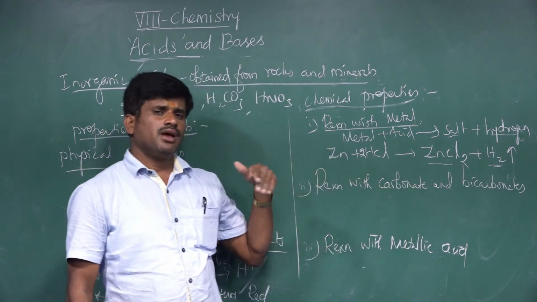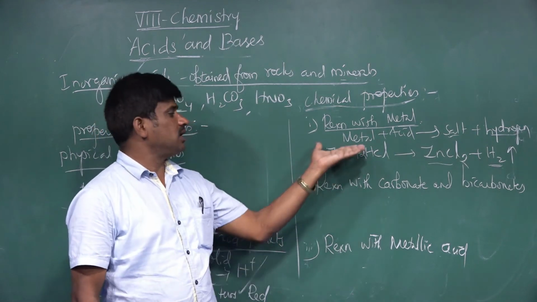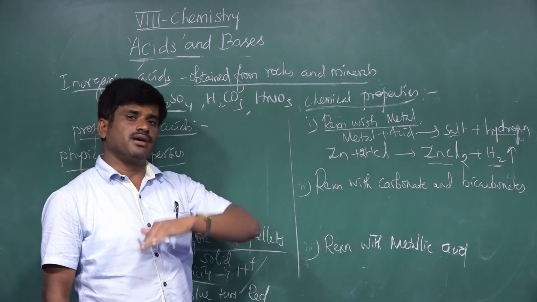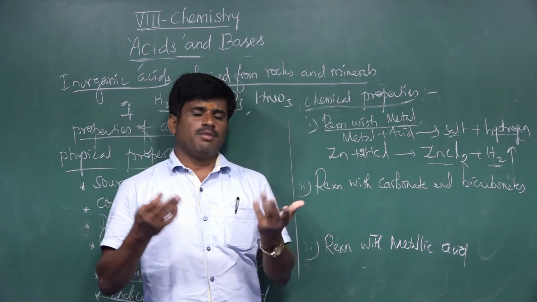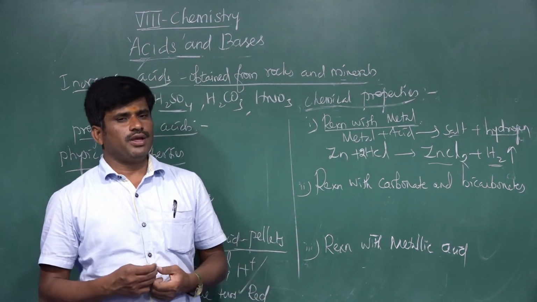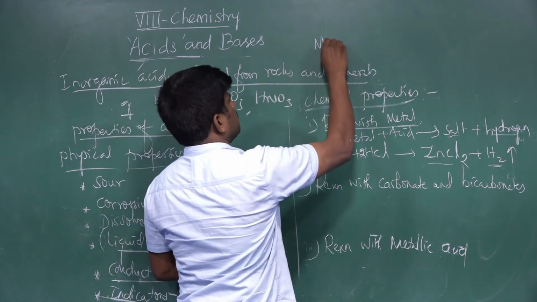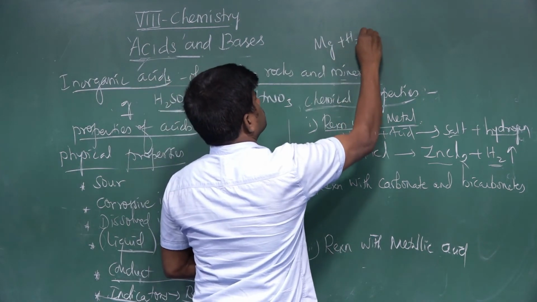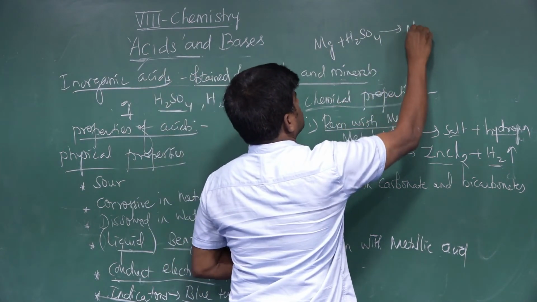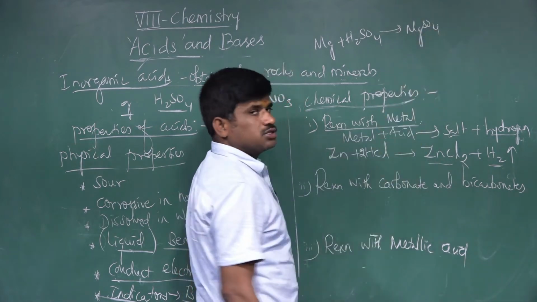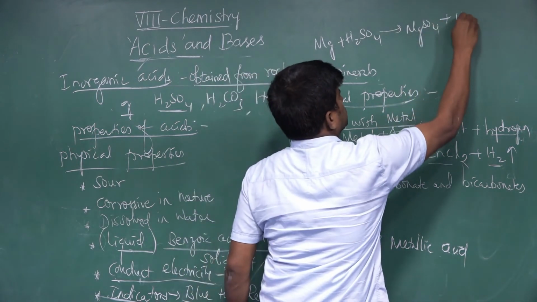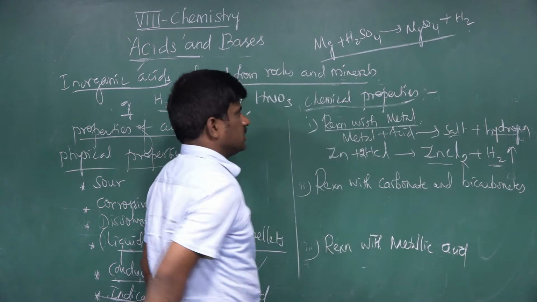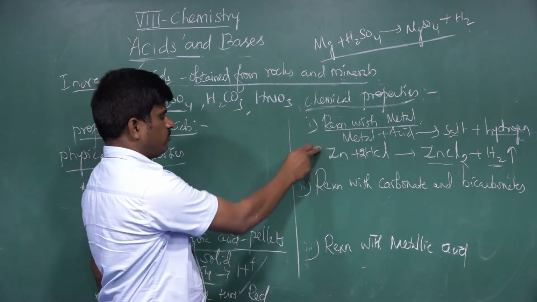When magnesium reacts with sulfuric acid, another acid instead of HCl, for example magnesium Mg plus H2SO4, the salt MgSO4 is formed. Then hydrogen gas is liberated. This is another example.